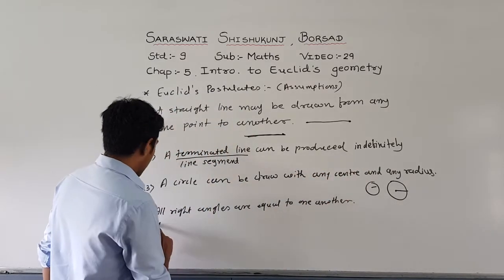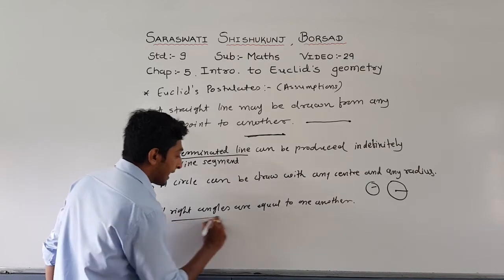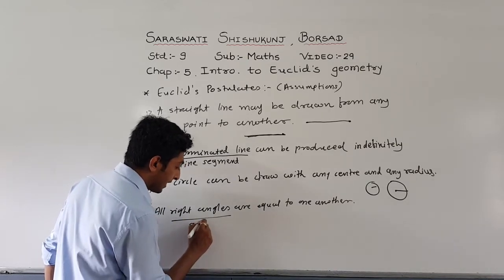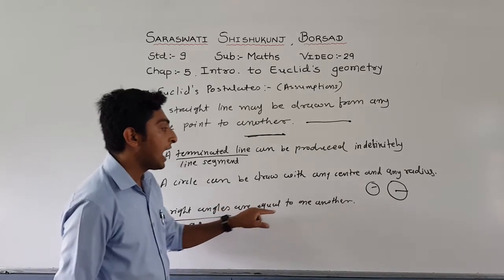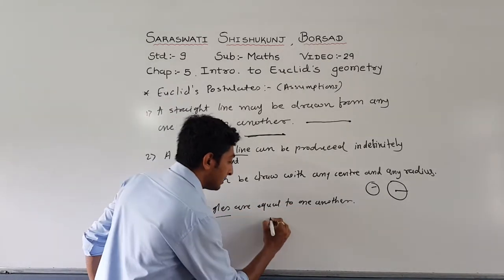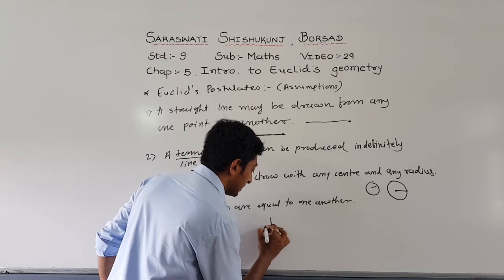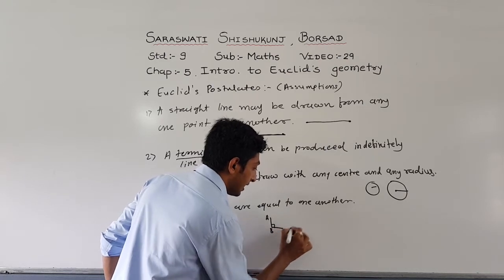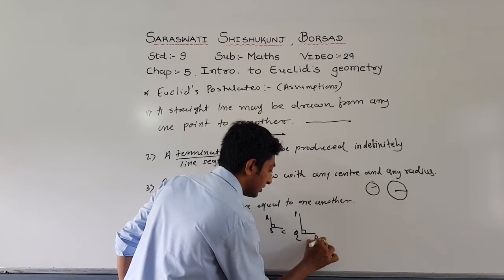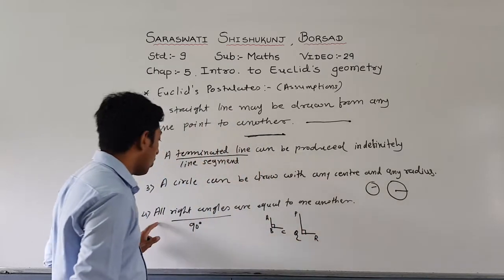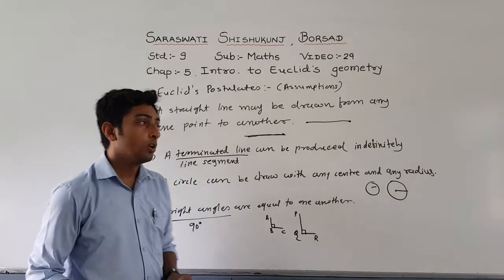Here, the fourth one is all right angles. Right angle means an angle with 90 degrees is called a right angle. All right angles are equal to one another. That means this is also a right angle and this is also the same right angle. So both are equal. So all right angles are equal to one another.